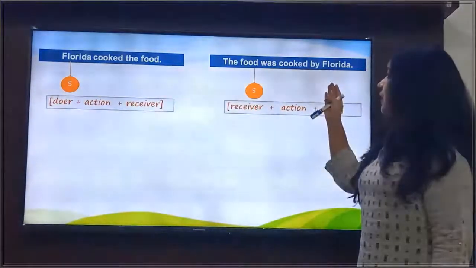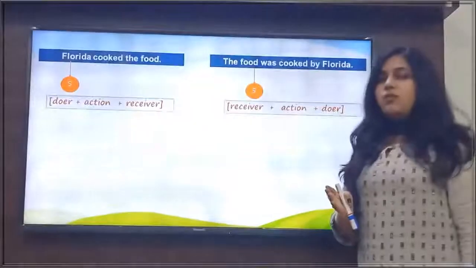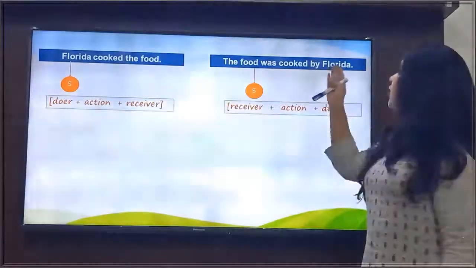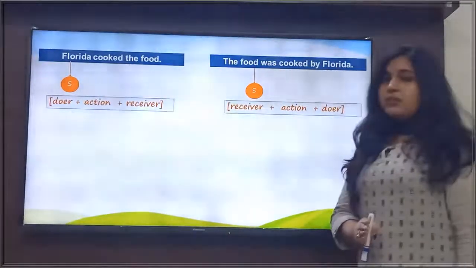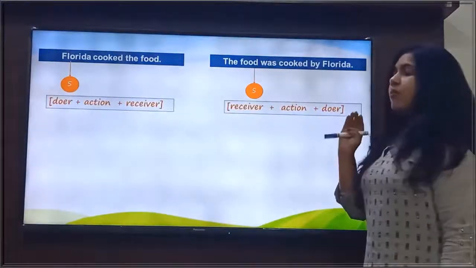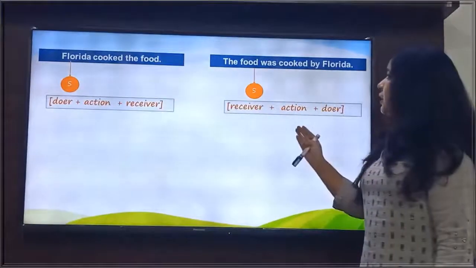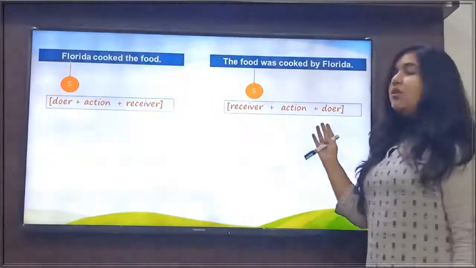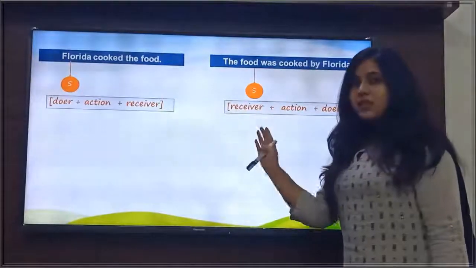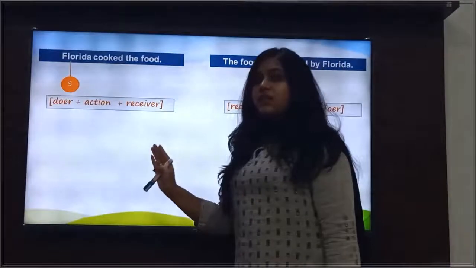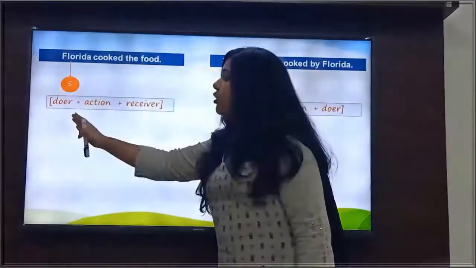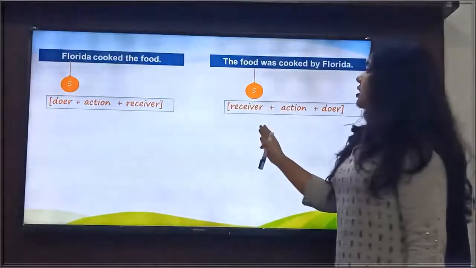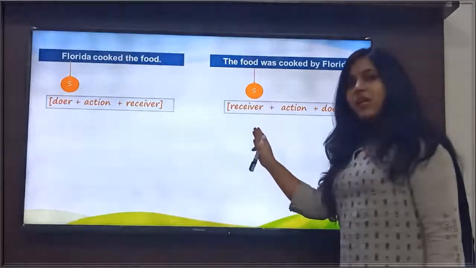So in this sentence, the subject is not the doer of the action, but it is the receiver of the action here, and the object is not the receiver of the action, it is the doer of the action here. So in this sentence, our pattern is receiver plus action plus doer. So what is the difference between these two sentences? In the first sentence, we can see that the subject is the doer or the performer of the action here, while in the second sentence, the subject is the receiver of the action here.